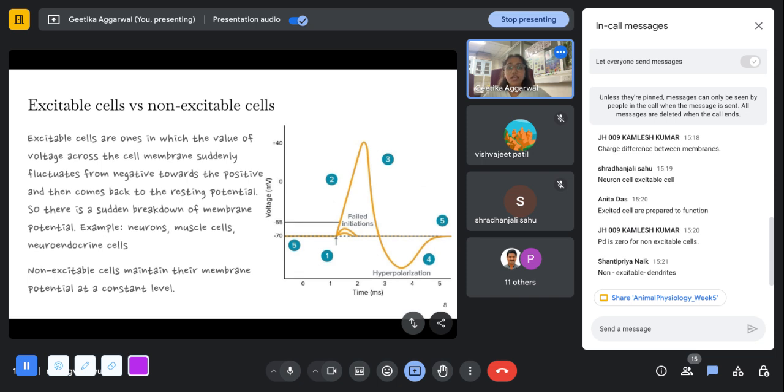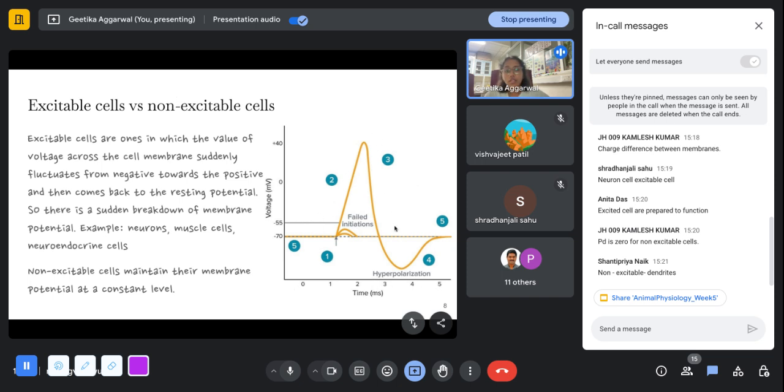Okay. So as you can see in this image, there are these 5 steps that have been highlighted in the production of an action potential. So can you think about what is one here, or what does this arrow signify? What is happening at this point? And then what happens as the slope increases? What is this phase called? And what happens as it comes down? One hint here is that when it dips down, it's called hyperpolarization.